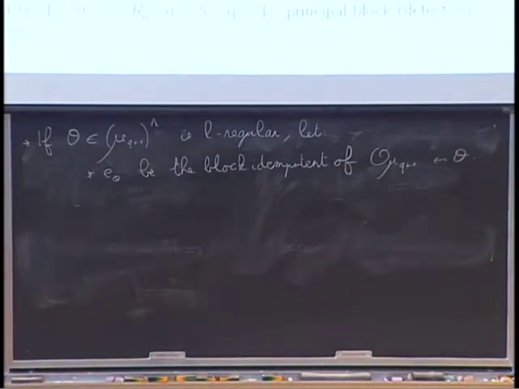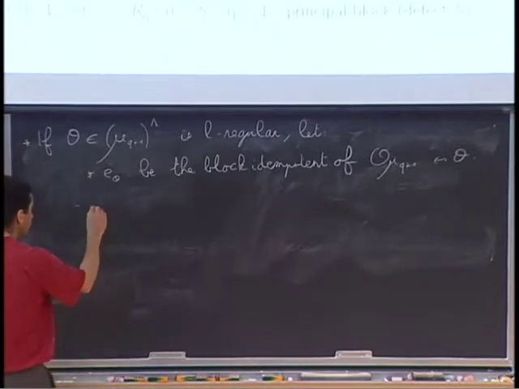Well, the blocks of this cyclic group are parameterized by the L regular linear characters easily.